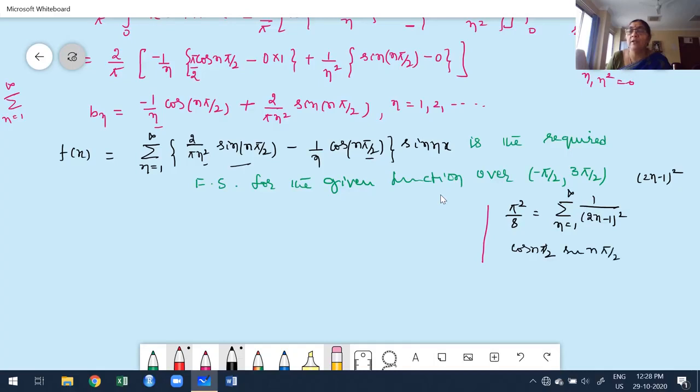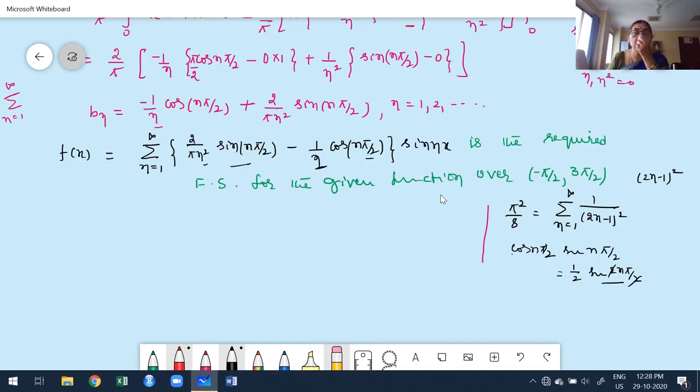You know 2 sine a cos a is sine 2a. Therefore multiply and divide by 2: sine 2a, 2 into n pi by 2. The 2 cancels, and we get sine n pi. What is sine n pi? The value is 0. Then automatically the 1 by n term is eliminated.